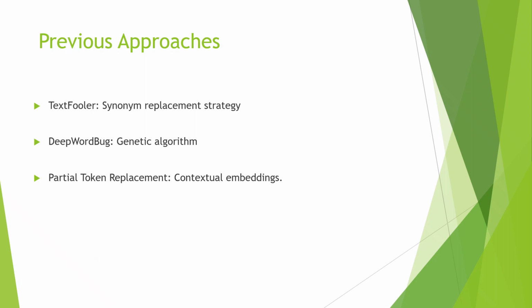Next you have partial token replacement using contextual embeddings, an approach that leverages contextual embedding to generate adversarial examples. The contextual embedding captures the meaning and the context of a word, allowing more sophisticated and targeted replacement to manipulate model prediction.